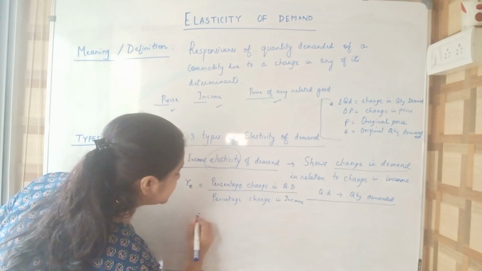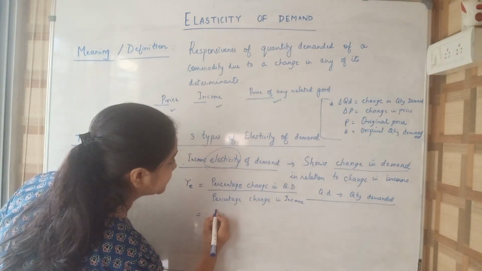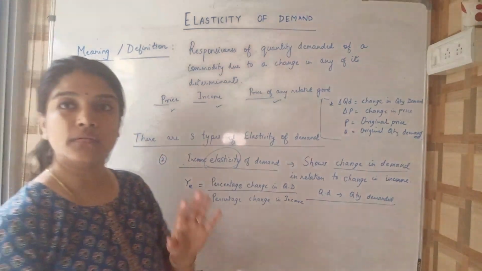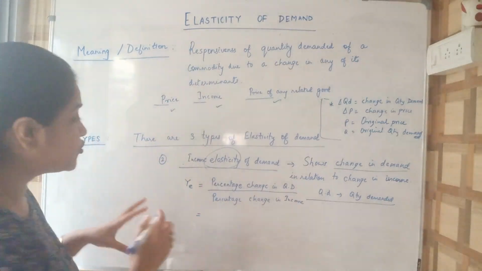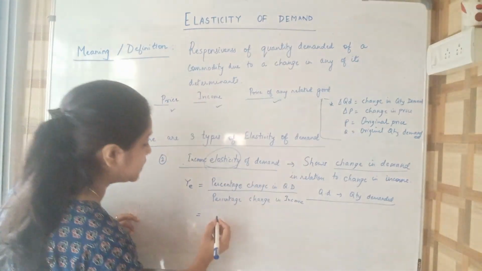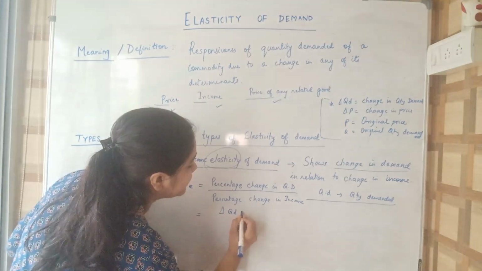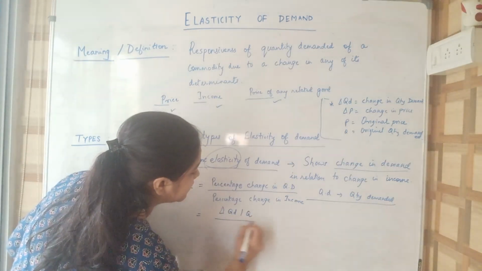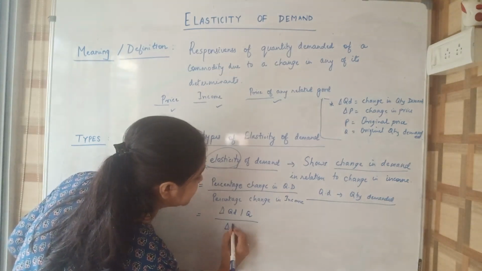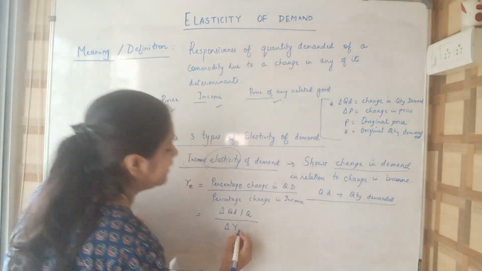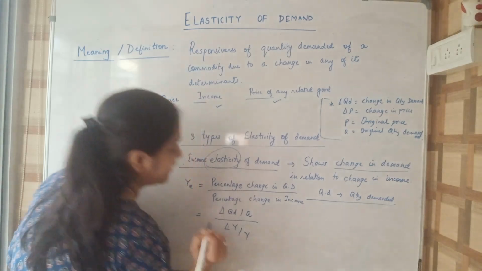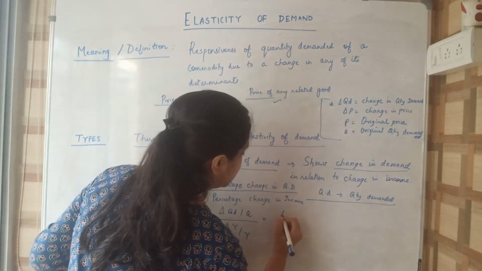I'll just break this formula, though it's not much in the syllabus, but still I'll show you. Percentage change in quantity demanded, that is delta QD by Q, divided by delta Y by Y. Okay, so how do we write this?